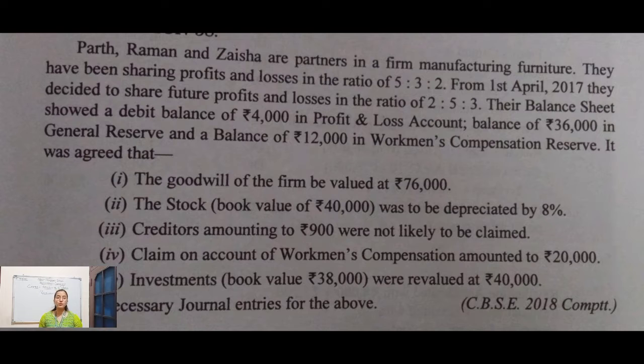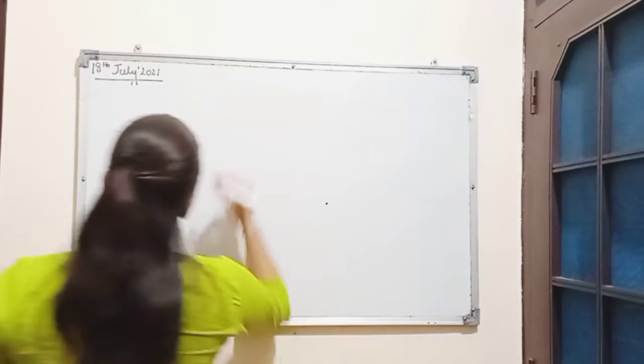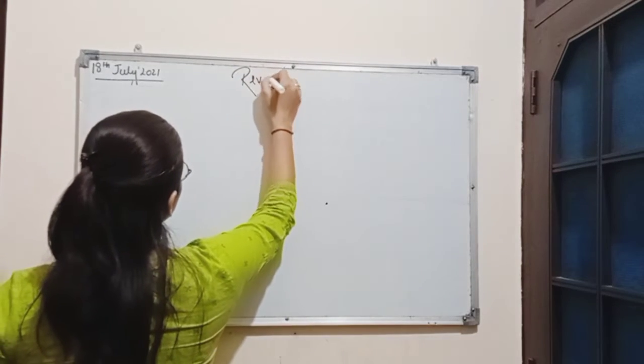So in this question, we will be passing necessary journal entries for all the given adjustments, and also we will be preparing revaluation account. So coming to the solution part, first we will prepare revaluation account.